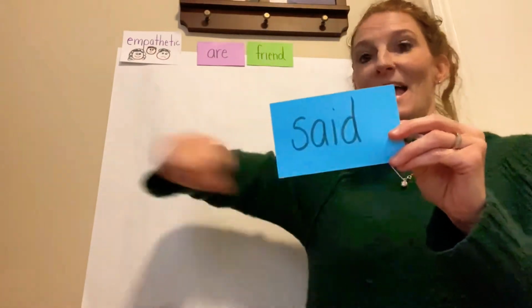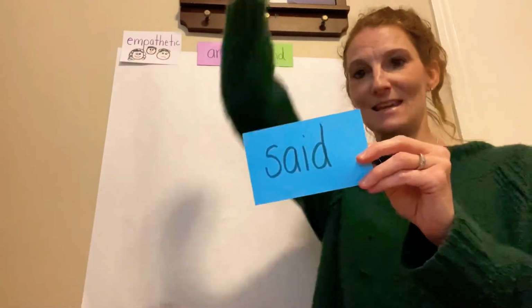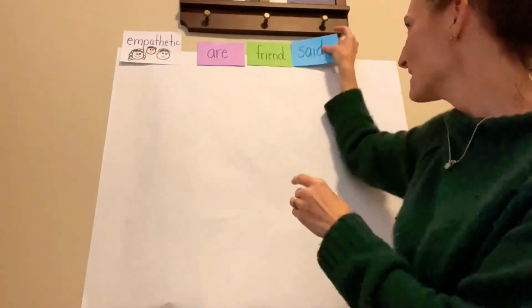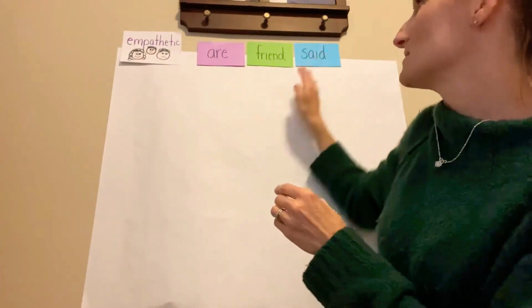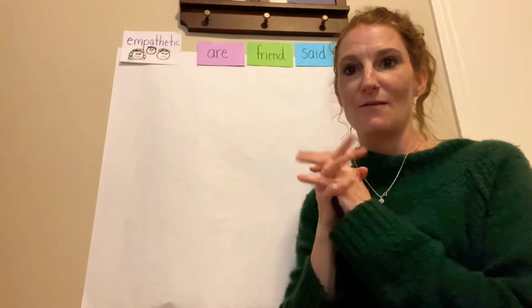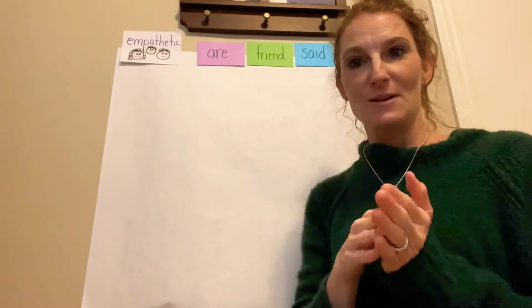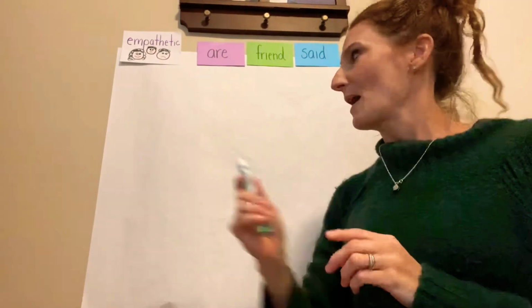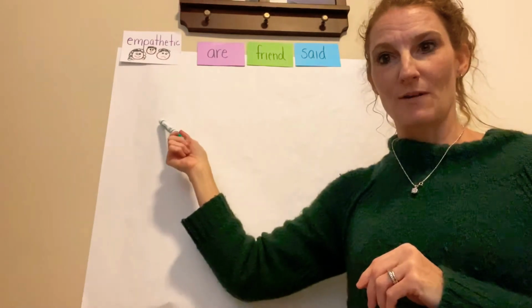S-A-I-D. S-A-I-D spells said. Excellent. So let's get to that message. I'm going to write my message. Be on the lookout for all those cool punctuation marks. And remember that writers, we start left to right. So I'm going to go over here and start writing.